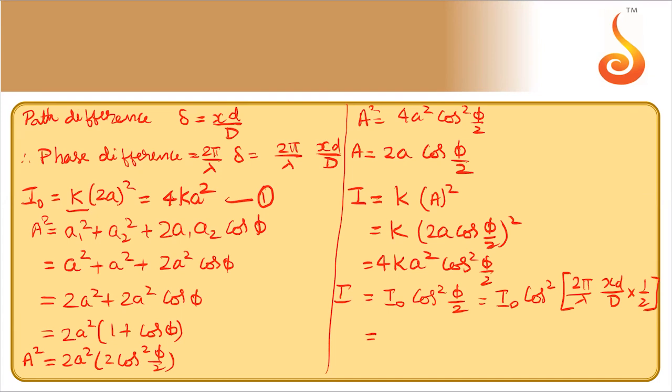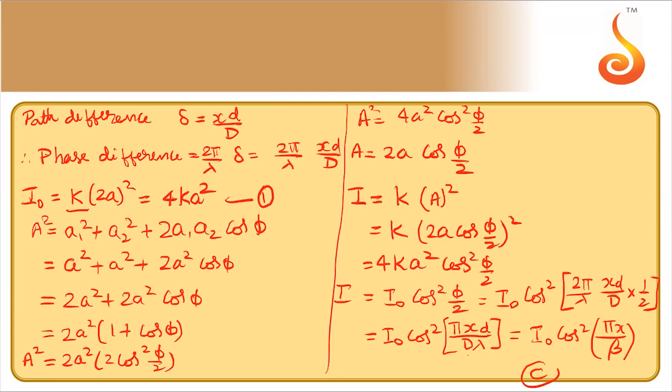So it will be I naught cos square pi xd by D lambda. So D lambda by d can be written as beta. So d by D lambda will be 1 by beta. That will be I naught cos square pi x by beta. This should be the intensity. That is option C. Note this.